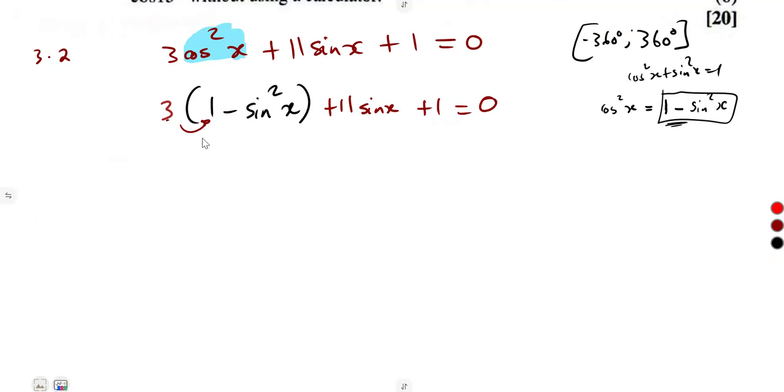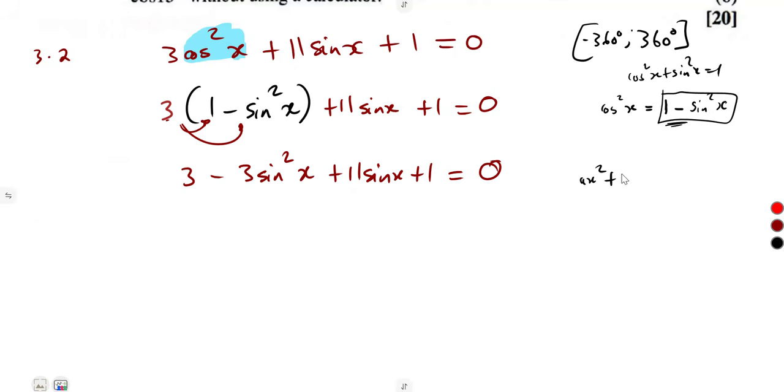Expand here: 3 times 1, that's 3, 3 times the sine squared, minus 3 sine squared of x, plus 11 sine of x plus 1 is equal to 0. As you can see, we have got a quadratic equation under our trigonometry. So do not forget the format: ax squared plus bx plus c is equal to 0.